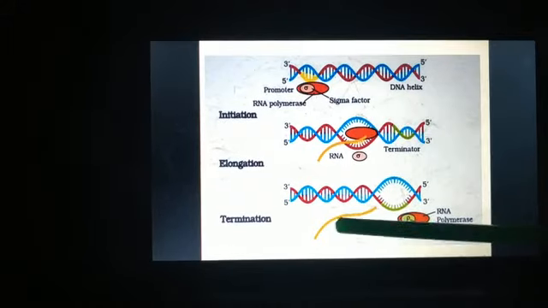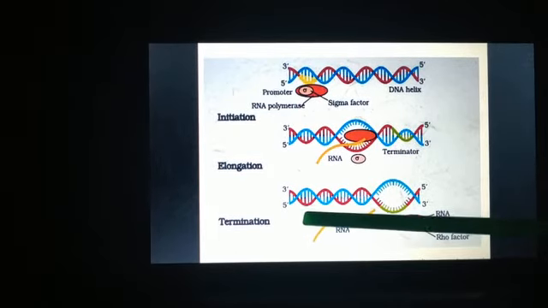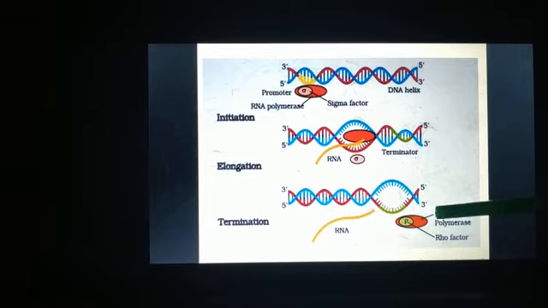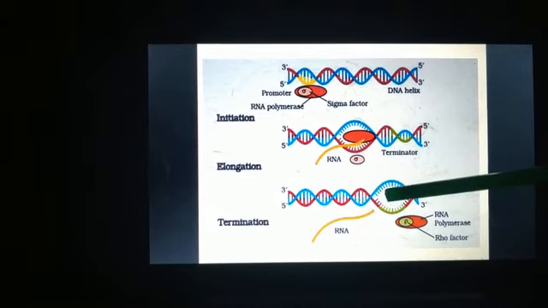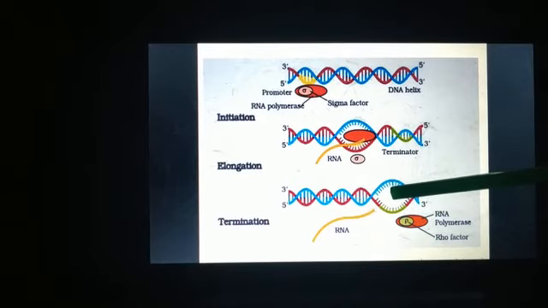Now for termination, we need another factor, that is the Rho factor. The Rho factor will come and bind to the RNA polymerase, and after binding, the process of transcription will stop.